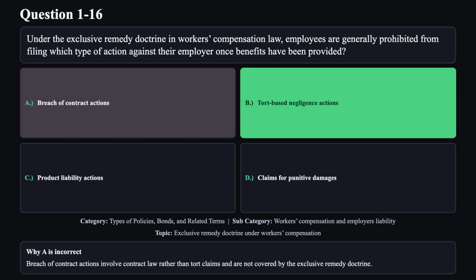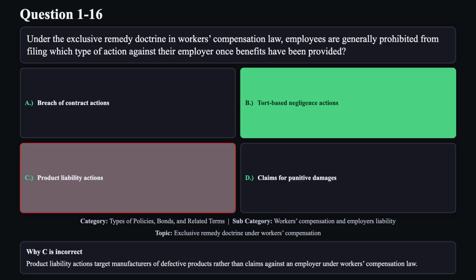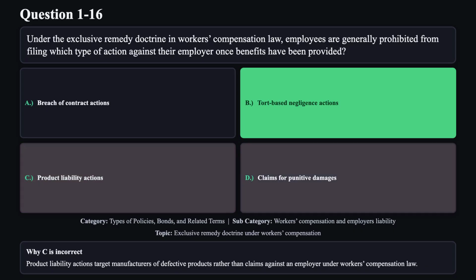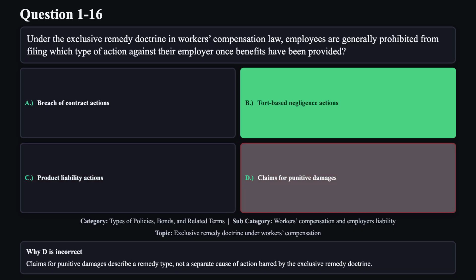Reason A is not correct. Breach of contract actions involve contract law rather than tort claims and are not covered by the exclusive remedy doctrine. Reason C is not correct. Product liability actions target manufacturers of defective products rather than claims against an employer under workers' compensation law. Reason D is not correct. Claims for punitive damages describe a remedy type, not a separate cause of action barred by the exclusive remedy doctrine.